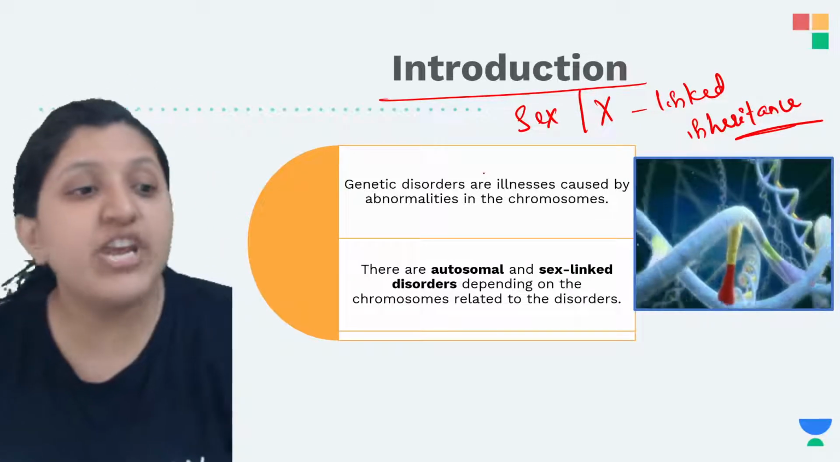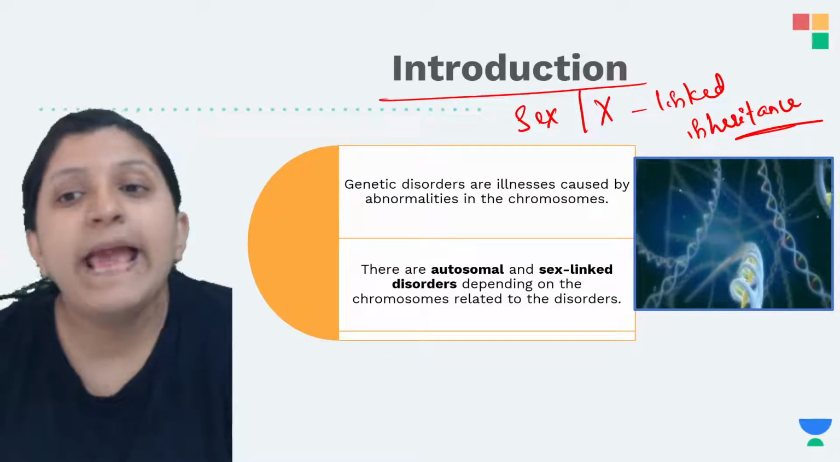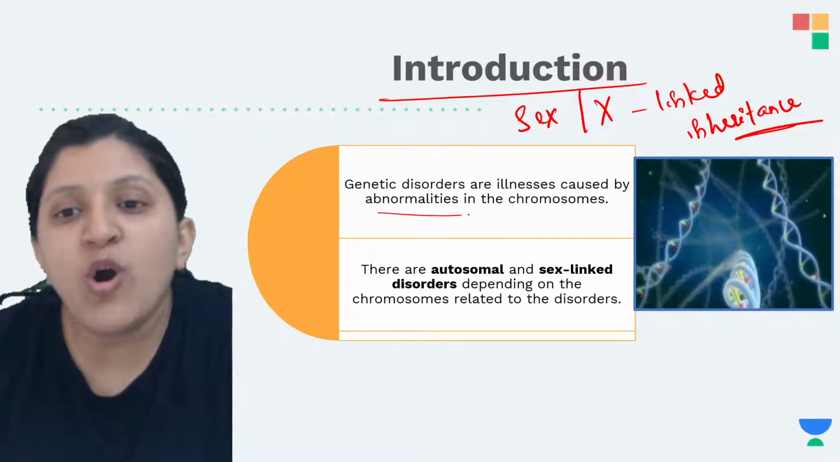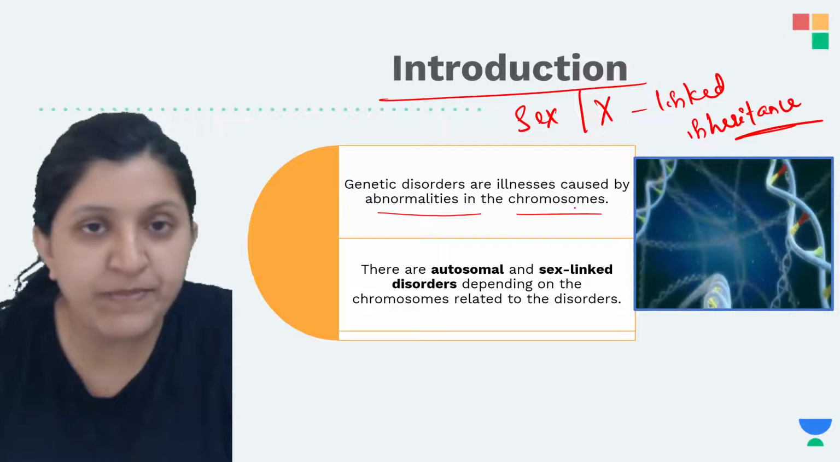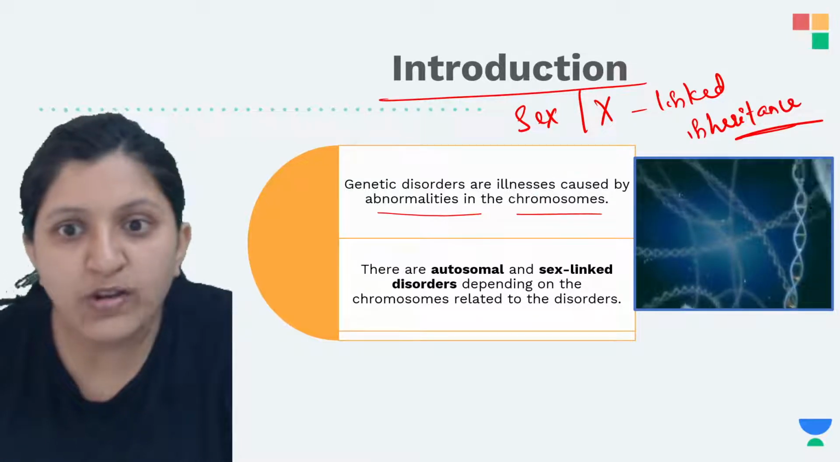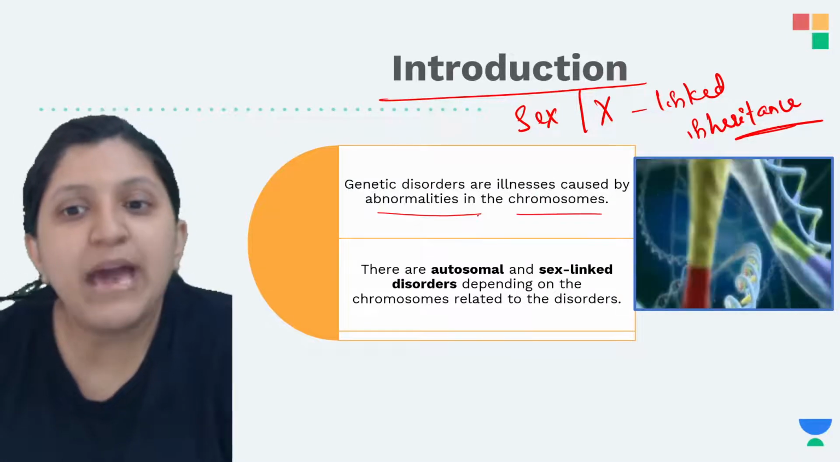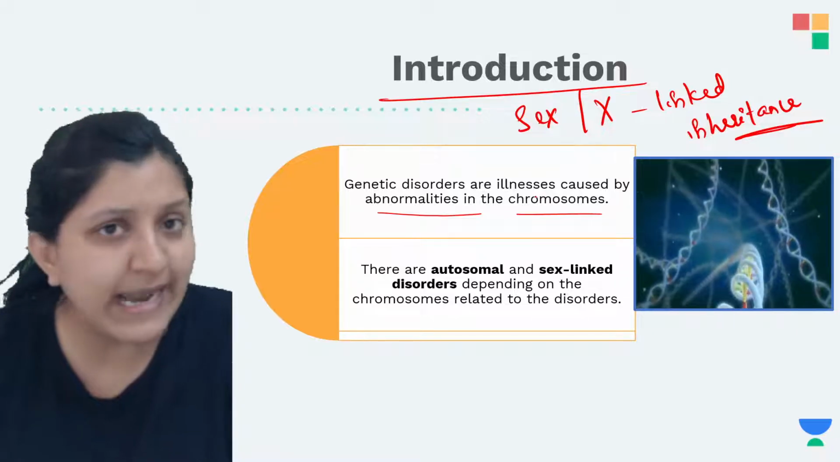Okay, so now genetic disorders are illnesses caused by abnormalities in the chromosome. The different illnesses are caused because of the abnormality in the chromosome. So what is that abnormality?